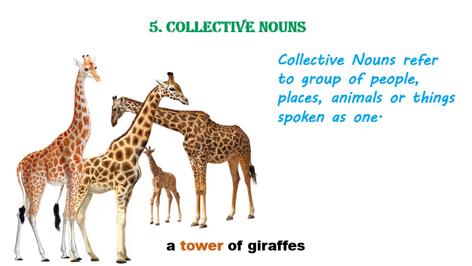Look at this picture. In this picture, we see a tower of giraffes. Tower doesn't mean a building here. It means a group. Tower is the collective noun here. Collective nouns vary from animal to animal or from one thing to another. We cannot say a tower of elephants or a tower of monkeys. The term tower should only be used with giraffes. Like sounds of animals. Dogs bark, cats mew, owls hoot, right? It's like that. It varies from one thing to another.